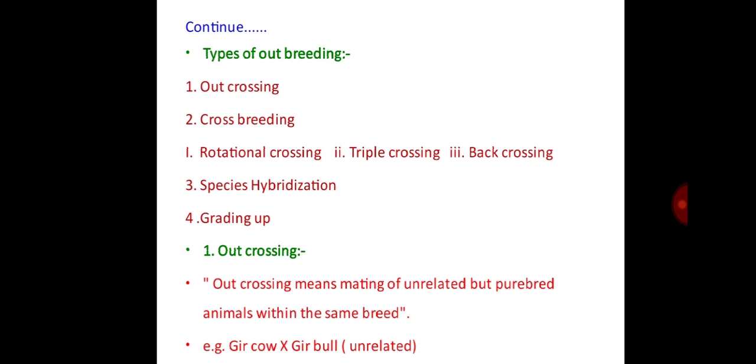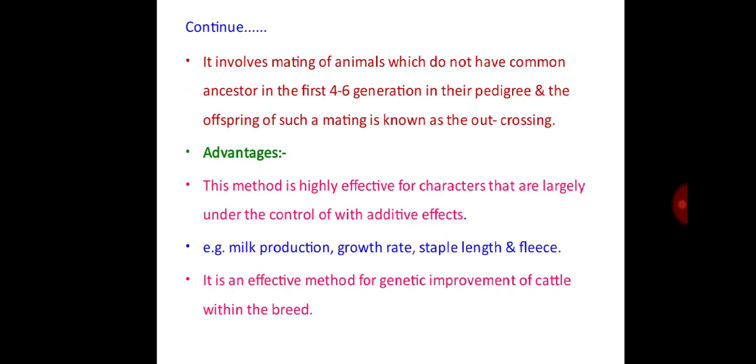That is, Gir cow or Gir bull, which are unrelated. It involves mating of animals which do not have a common ancestor in the first 4 to 6 generations in their pedigree, and the offspring of such mating is known as the outcross. Advantages: this method is highly effective for characters that are largely under the control of genes with additive effects. Examples are milk production, growth rate, staple length, and fleece. It is an effective method for genetic improvement of the cattle within the breed.